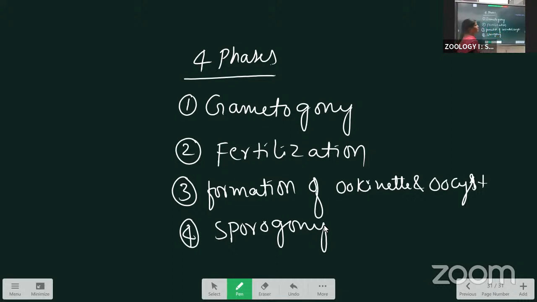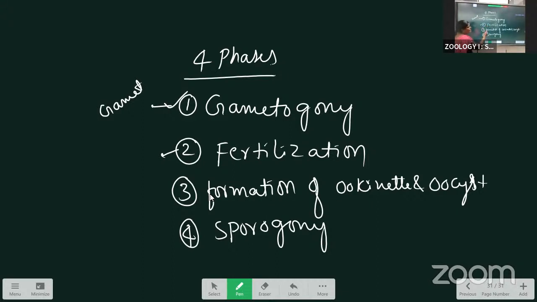The diagram I will explain. First, see this one. Gametogony is the formation of the gametes. Here, just a simple idea I'm giving. Gametogony means the formation of gametes. Either male or female gametes are formed. That we call gametogony. Both of them join and form a zygote. That we call fertilization.